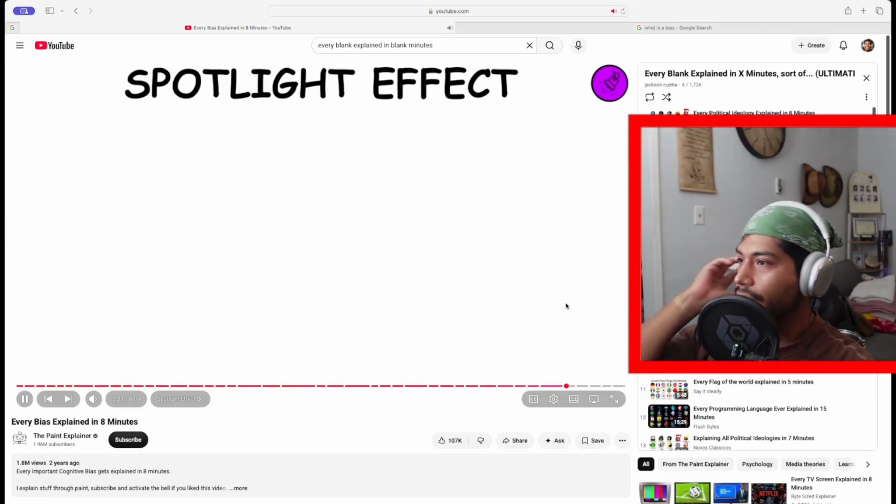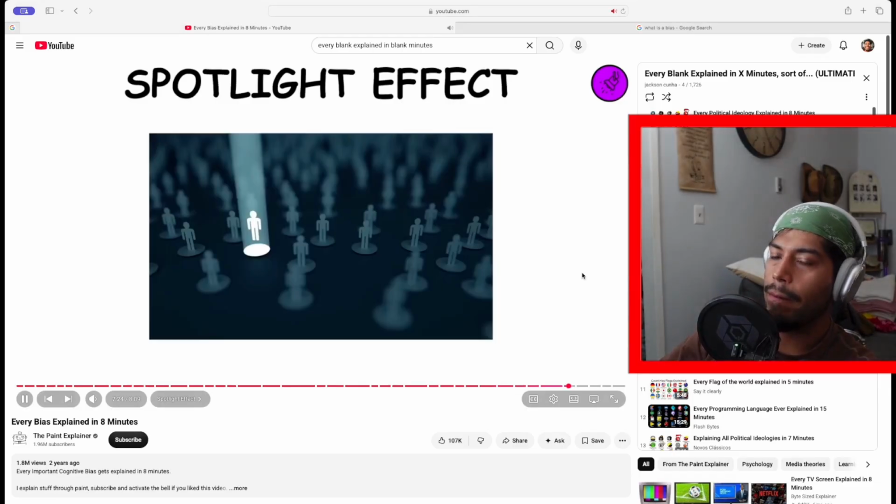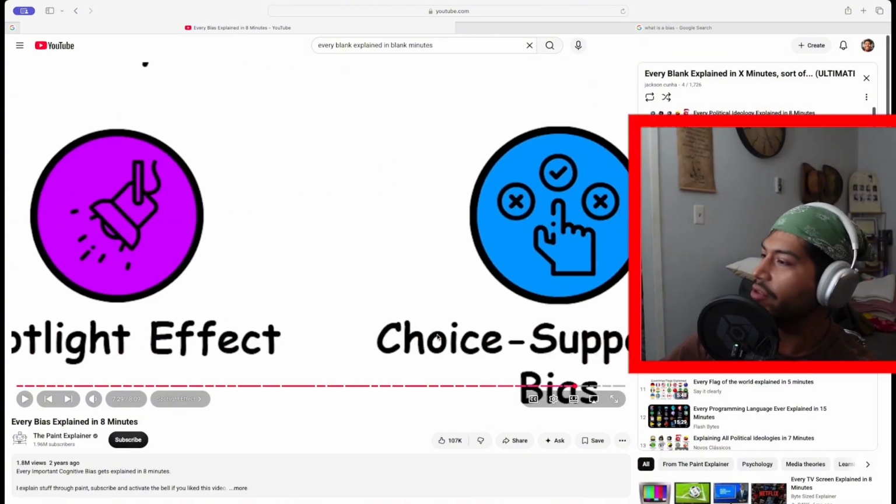Spotlight effect. It's the sensation that everybody is focused on us that comes from overestimating the extent to which other people notice our appearance or behavior. Choice support. Okay, spotlight effect.